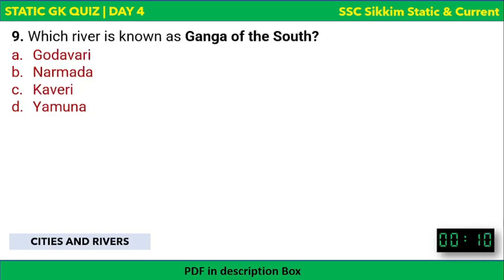Which river is known as Ganga of the South? Your time begins now. Godavari, Narmada, Kaveri or Yamuna?